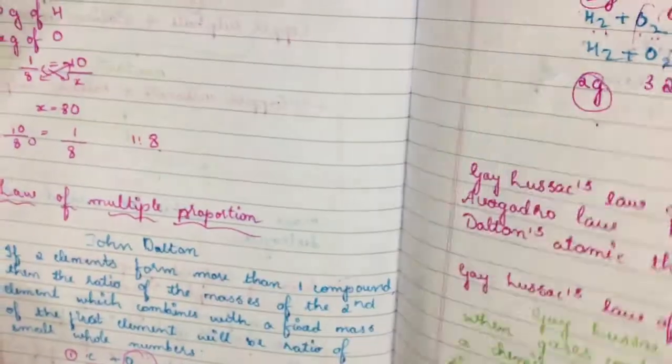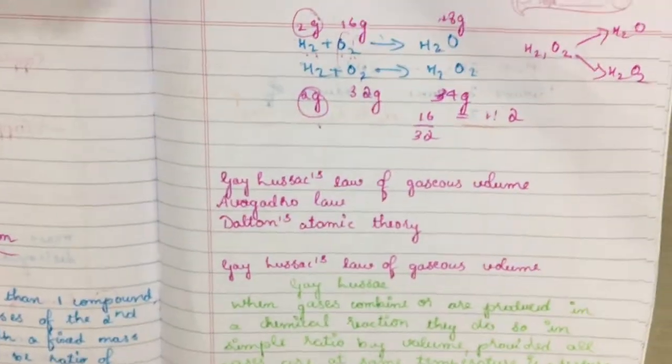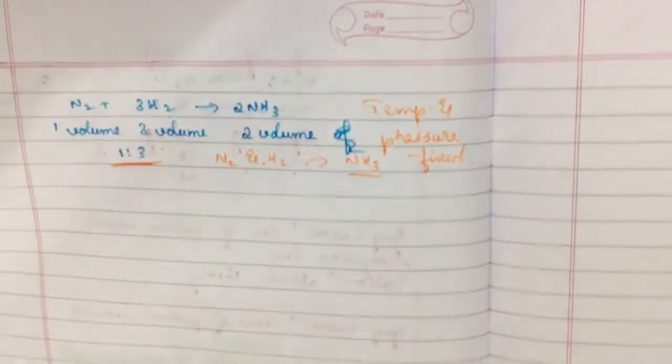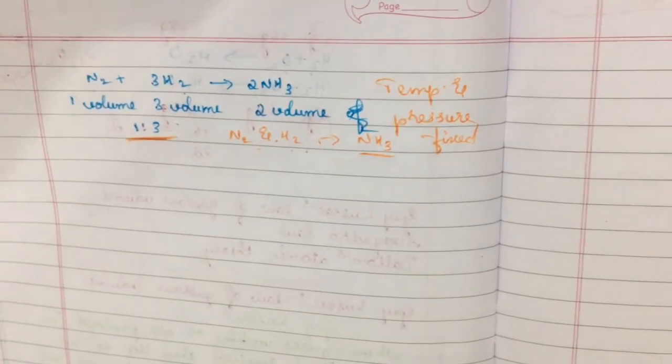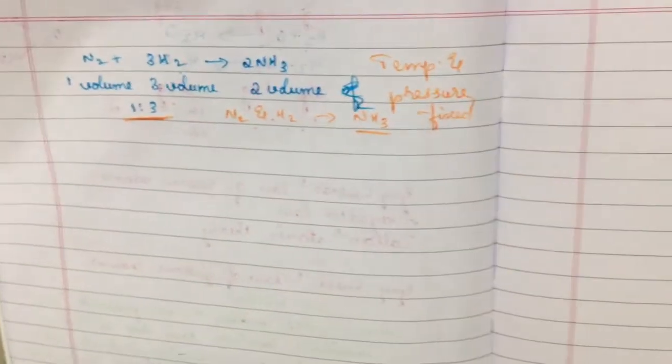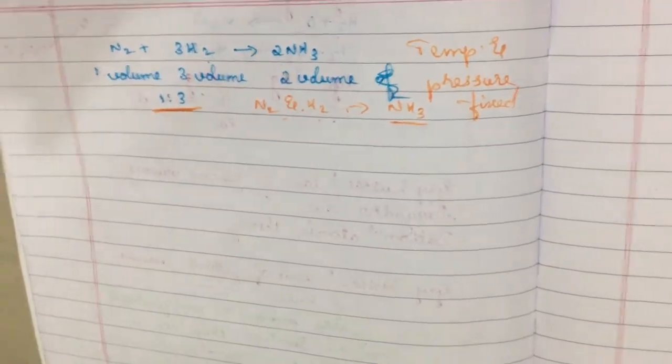So I have explained Gay-Lussac's law by considering two simplest examples, that is the formation of water as well as the formation of ammonia. And now I will give one more example, that is formation of carbon dioxide.